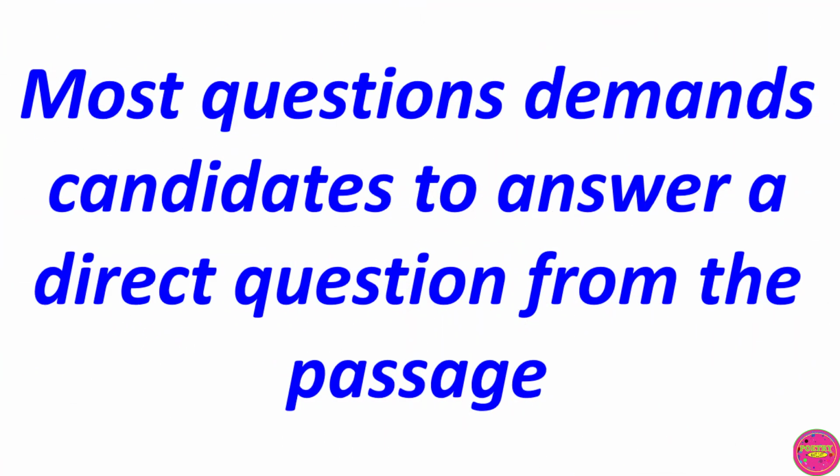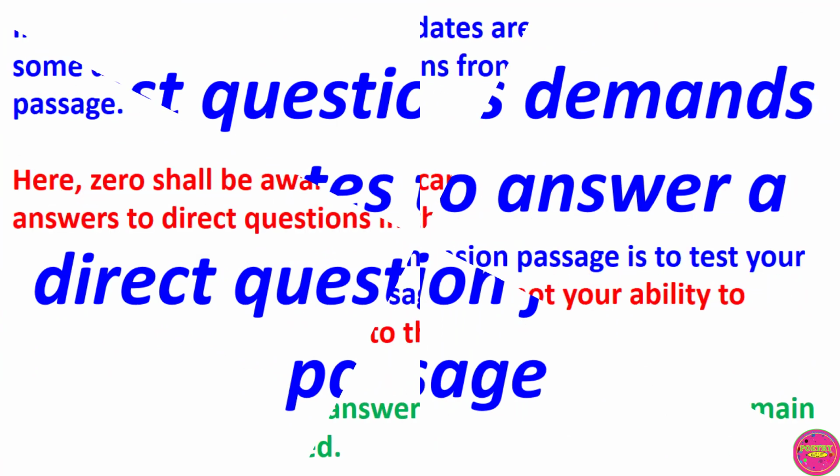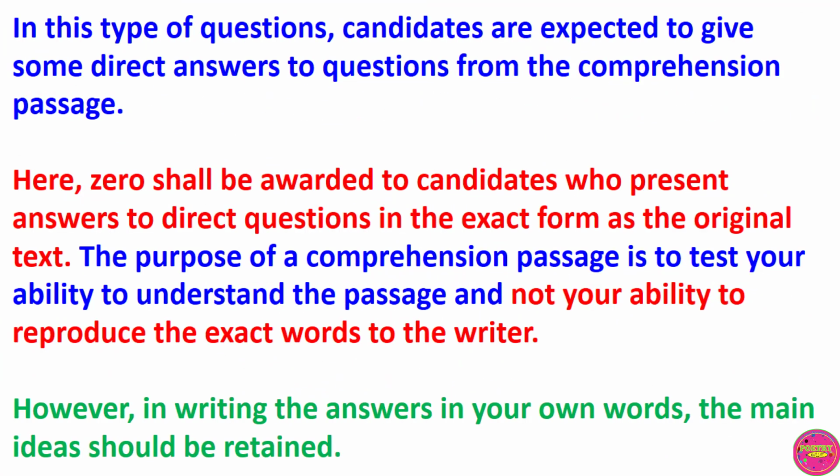Most questions demand candidates to answer a direct question from the passage. In this type of question, candidates are expected to give direct answers from the comprehension passage. Here, 0 shall be awarded to candidates who present answers to direct questions in the exact form as the original text.